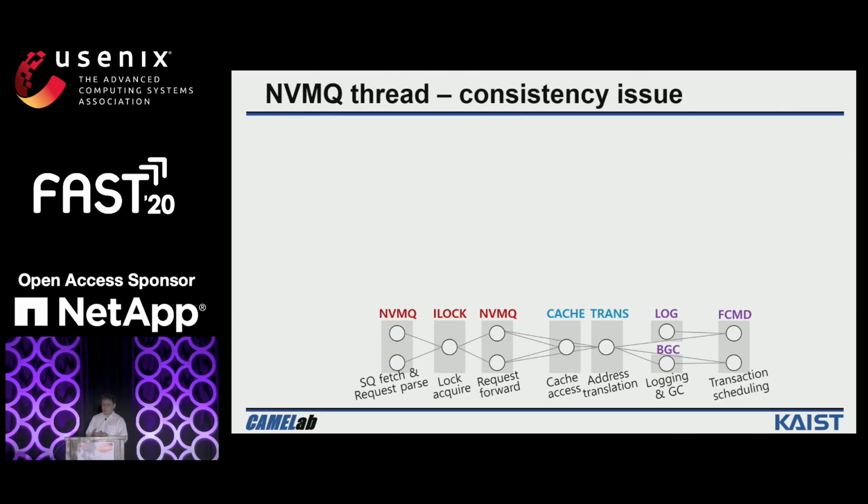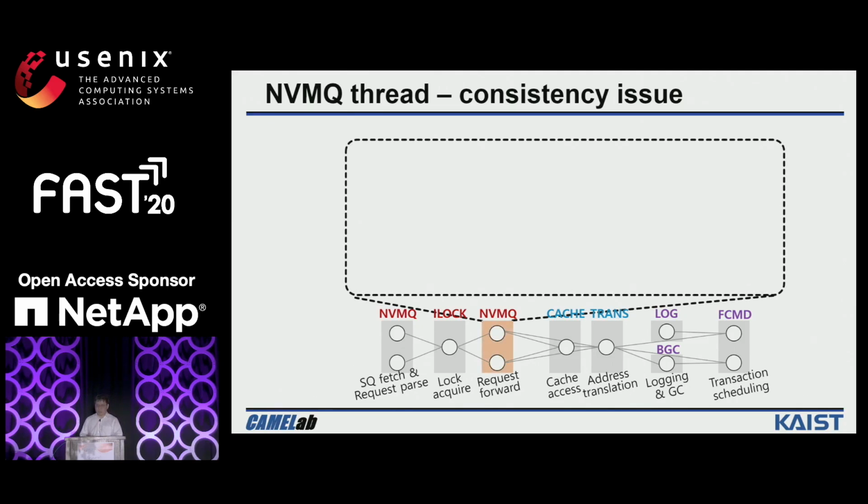Since the NVMQ threads can access commands from the same NVMe submission queue, it may raise data consistency issues. Here I will give an example. Let's suppose the CPU submits request 1 and request 2, and both access the data page at address 0x80.